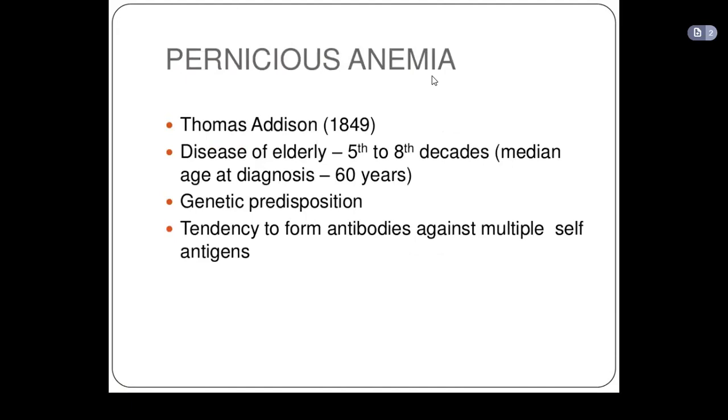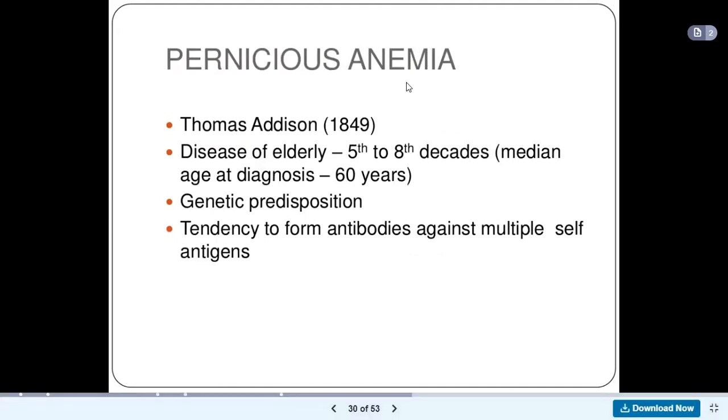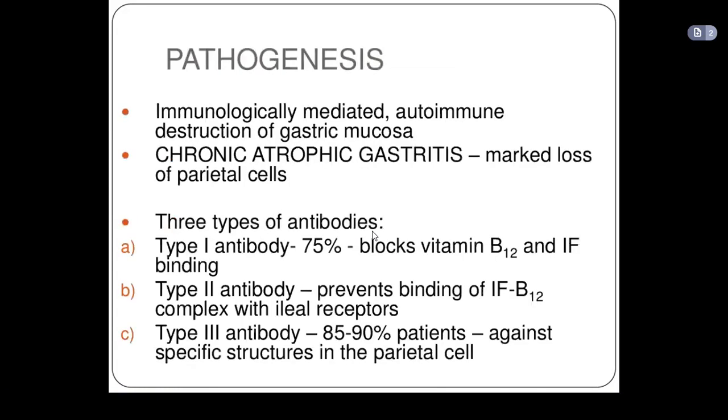But we said pernicious anemia causes intrinsic factor to be destroyed. So what happens in pernicious anemia? Now, pernicious anemia is a disease of elderly people, okay, around the age of 60 years. There is a tendency to form antibodies against multiple self-antigens. So antibodies are formed against the parietal cells or against intrinsic factor. And so they will prevent absorption of vitamin B12.